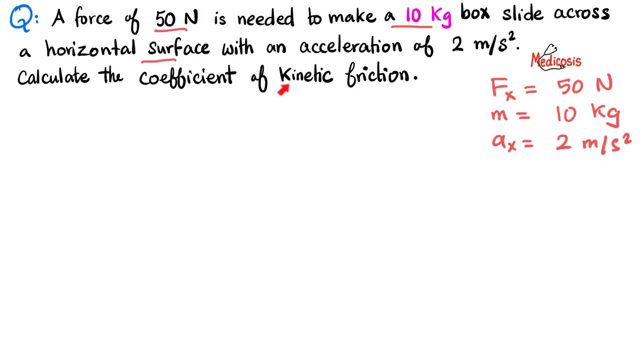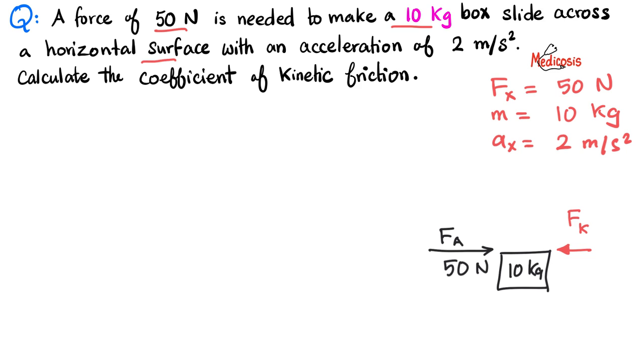This was the homework of the previous video. So let's draw the little box here. It is 10 kilograms. We have a force pushing it this way, and this is the applied force. How much is the applied force? It is 50 newtons. You're pushing it this way, and yes, the box is moving and accelerating, so it is opposed by a different force in the opposite direction, and this is kinetic force. Are these equal in magnitude? No. How did you know? Because the box is actually sliding, which means the applied force exceeds the kinetic force.